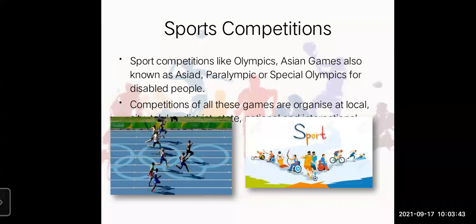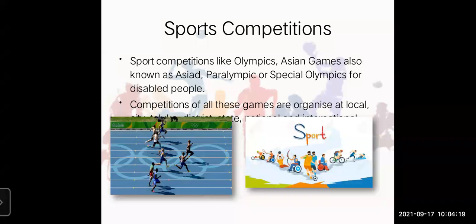Then the Cricket World Cup. Yes, I don't think there is any boy in this session who doesn't like cricket, and especially many of us don't want to miss the program of the Cricket World Cup. So all these are organized on a regular basis every year, every 4 years, or at a proper interval. Right. So also the international competitions for many other sports like hockey, wrestling, chess, etc. are organized on a grand scale.